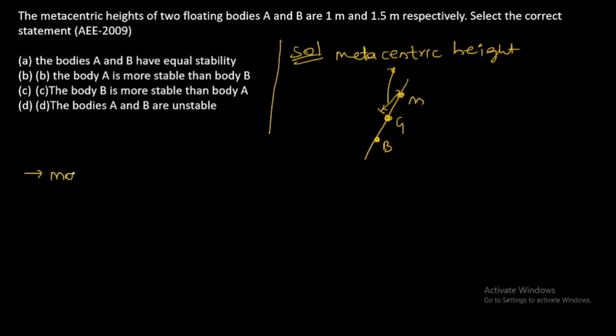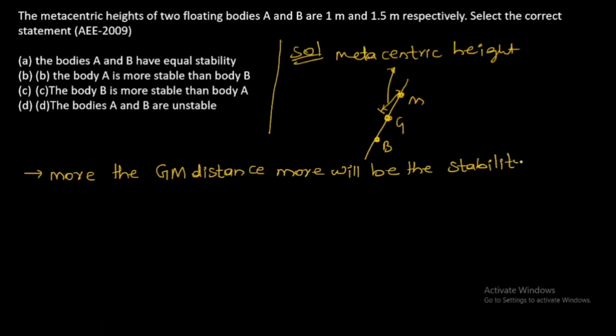So the more the GM distance, the more will be the stability. So from the options, body B is more stable than body A. Option C is the correct answer. The questions may be framed like this, so note this point also.